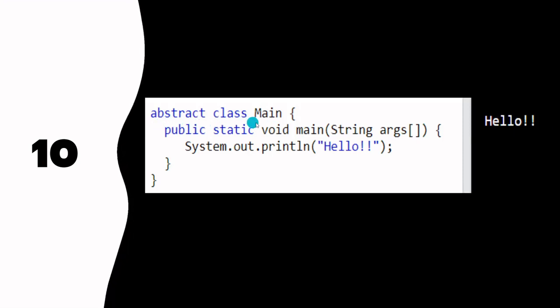I created an abstract class, I created a static method, and I printed out hello, and it's printed. So it's not that you cannot have non-abstract methods inside abstract classes, because abstract classes are considered partial abstraction and interfaces are considered full abstraction. Now it would be debatable after Java 8, but that is the idea behind abstract classes.